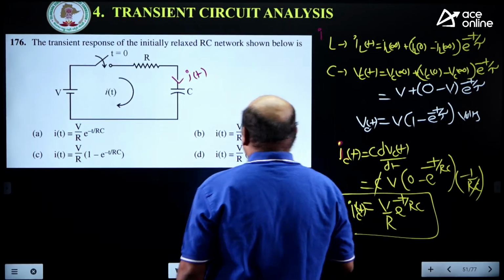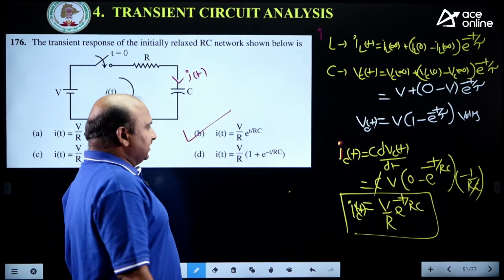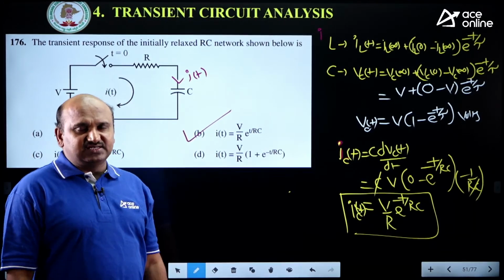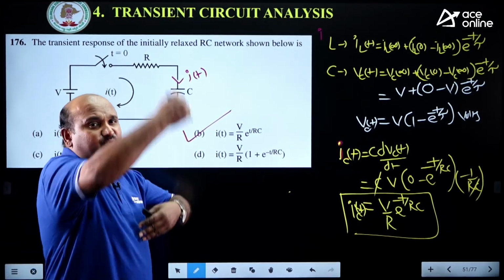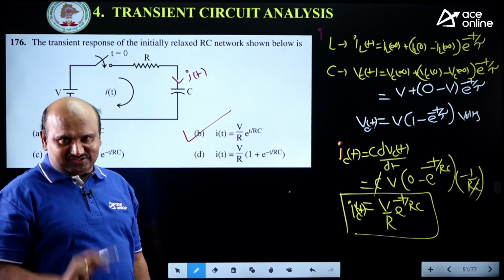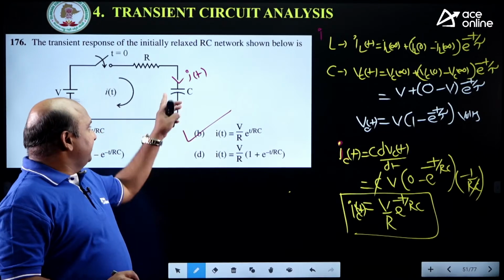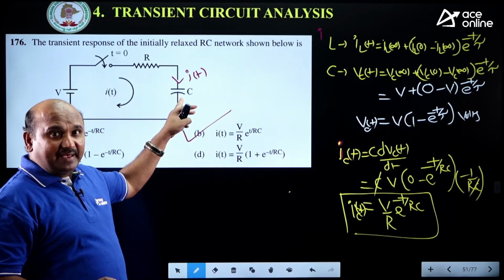This is the current expression. You can easily remember that. Voltage is an exponential rising function, but current is a decaying function. Because at t equal to infinity, how much is the current value? 0. What does the capacitor act as?